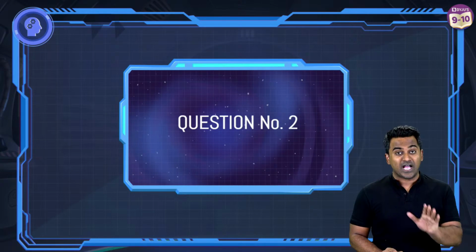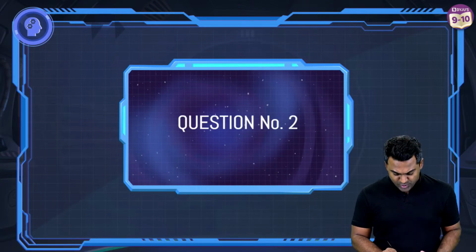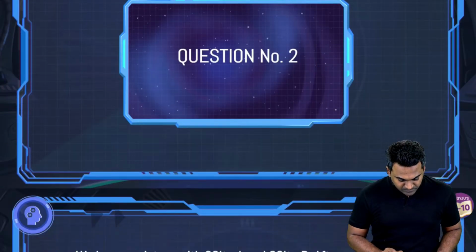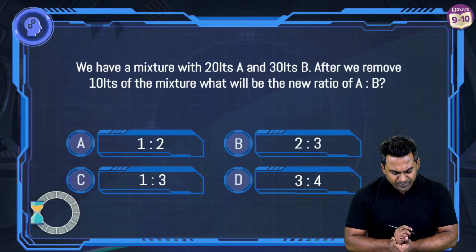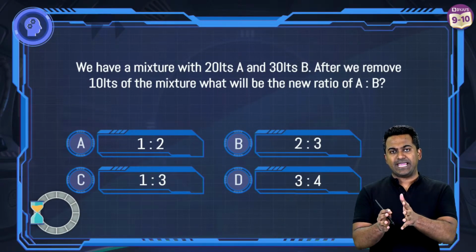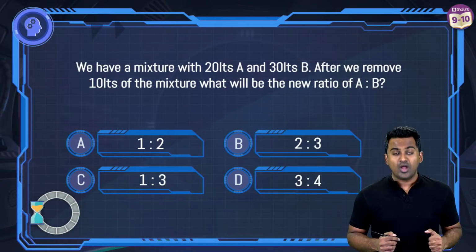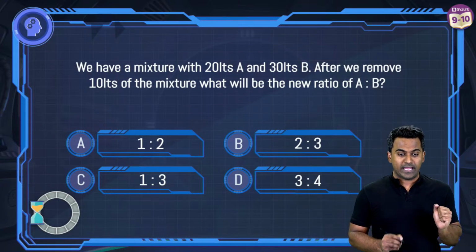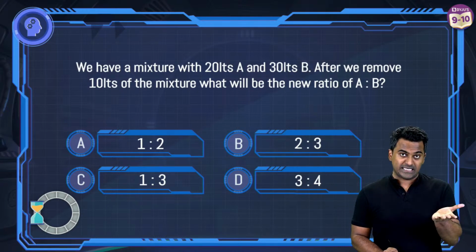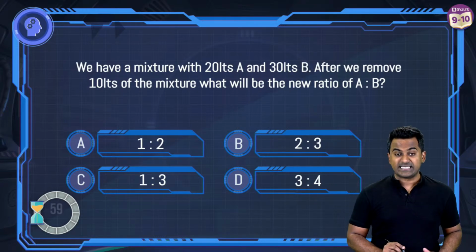So I'm giving you a question. Please make sure you read it carefully. We have a mixture with 20 liters A and 30 liters B. After we remove 10 liters of the mixture, what will be the new ratio of A and B? So let's start the timer now. 60 seconds again.